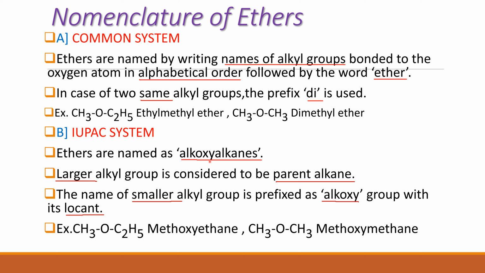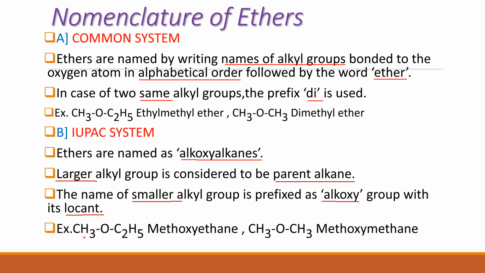Now what is alkoxyalkane? This alkane is the larger group. So the larger alkyl group is considered to be the parent alkane. So the name of the parent alkane is written afterwards, which comes from the larger alkyl group. Then the name of the smaller alkyl group is prefixed as an alkoxy group. The name of the smaller group is written as an alkoxy group with its locant. So if needed, the locant is written before the name of this alkoxy group.